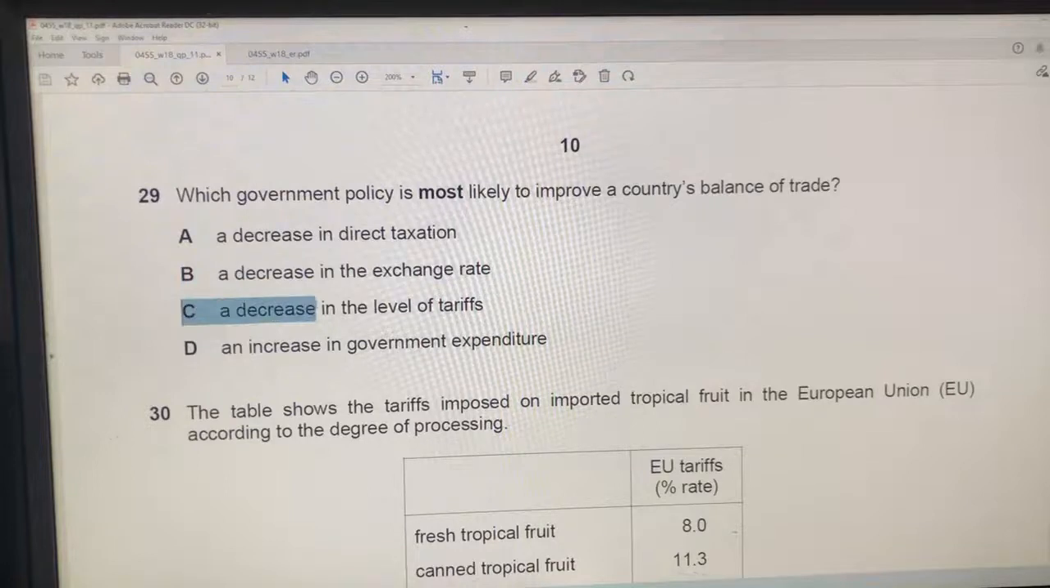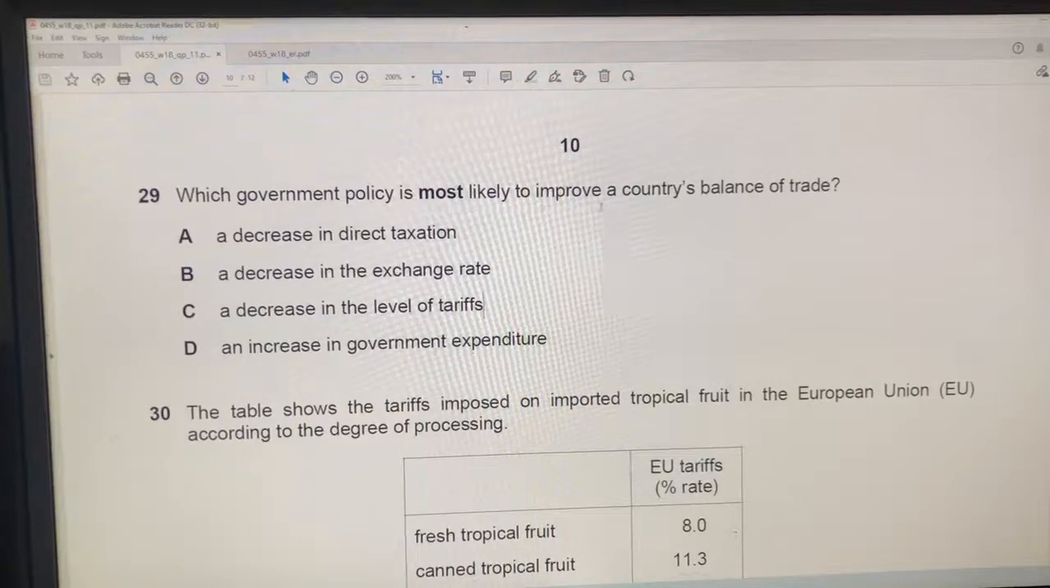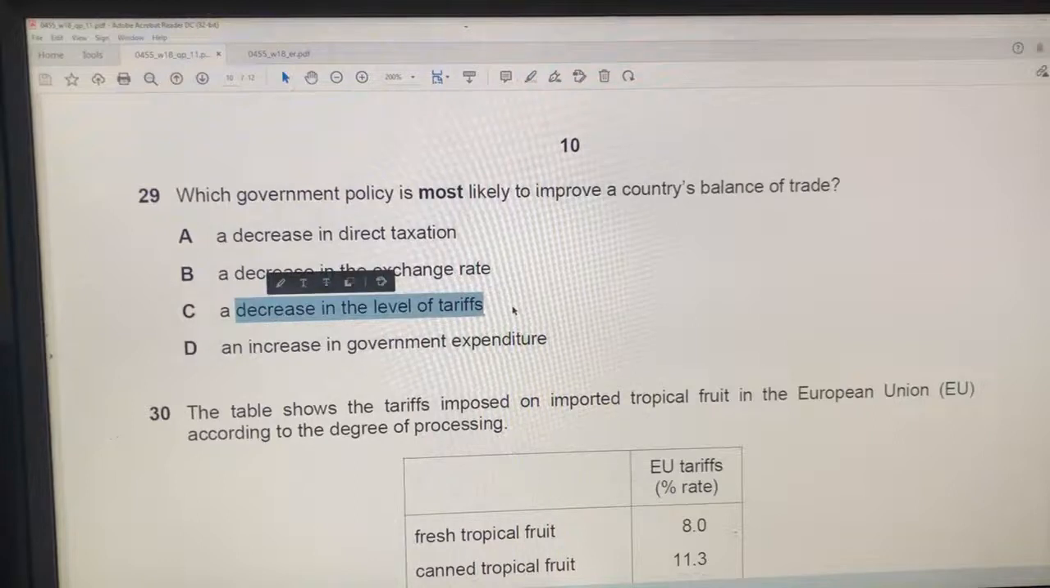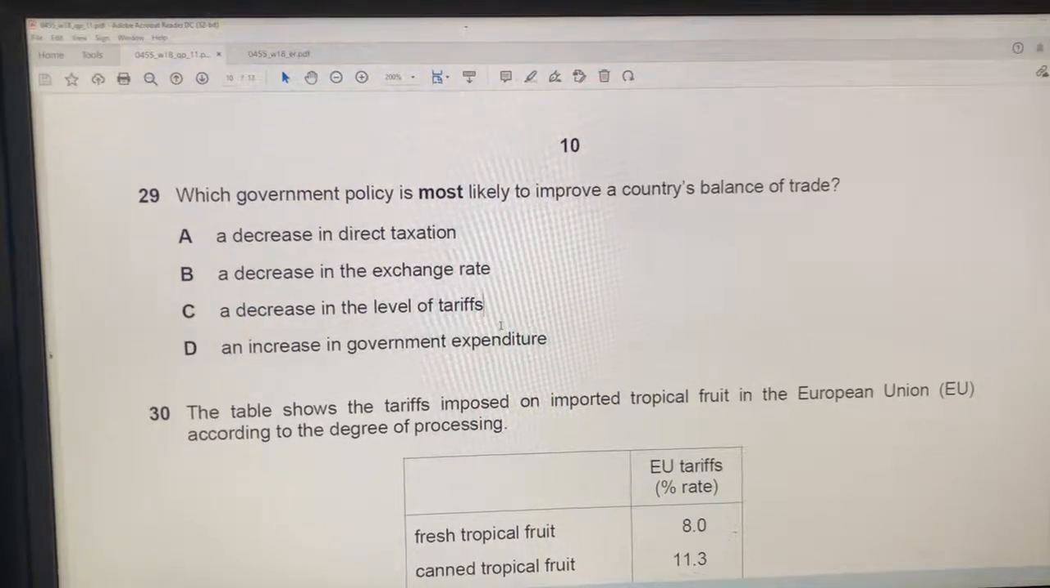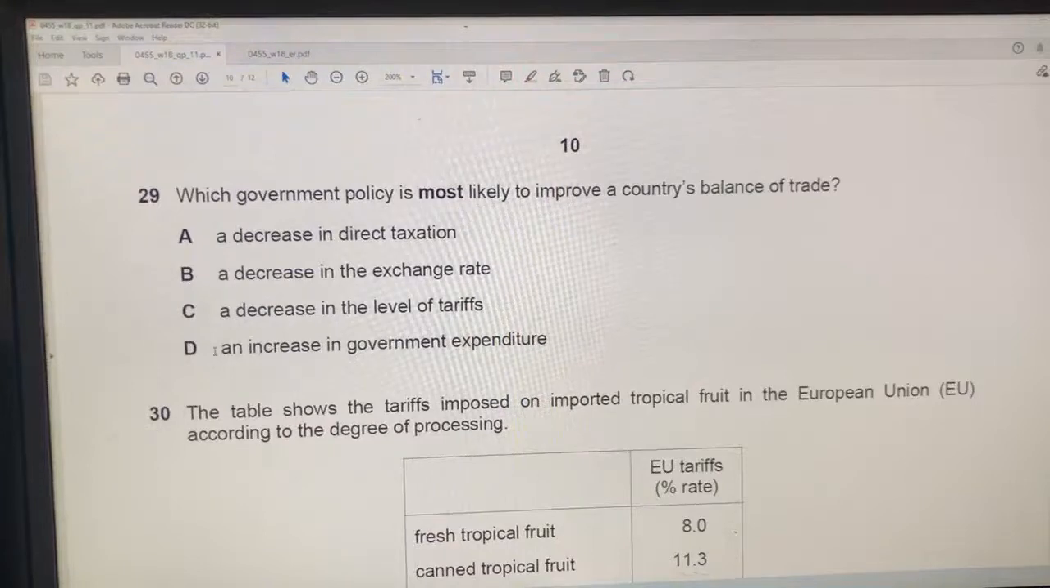C says a decrease in the level of tariffs. So no, C will not improve a country's balance of trade because a decrease in the level of tariffs will increase imports. That will worsen your balance of trade. And D says an increase in government expenditure. We don't know. It depends on what the government spends their money on. Actually, that might have a negative effect on the balance of trade, but probably not a positive effect. So B is the answer for 29.